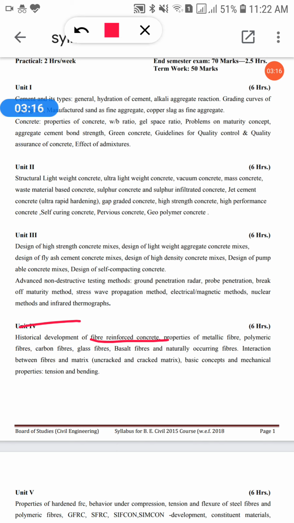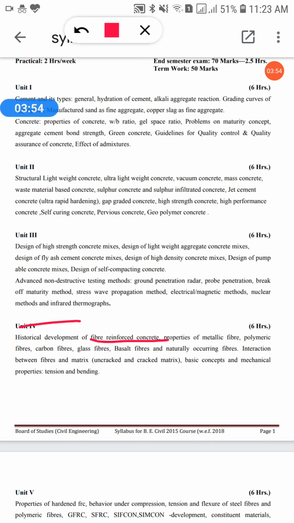So when micro cracks develop, it will lead to poor tensile strength. Eventually it leads to brittle fracture of the concrete. So in our concrete, tensile strength is a must. There should be tensile strength in the concrete, so we have to make reinforced concrete. To obtain high tensile strength in our concrete, and to avoid all these defects like micro cracks, we have to provide some fibers into the concrete to increase its tensile strength.